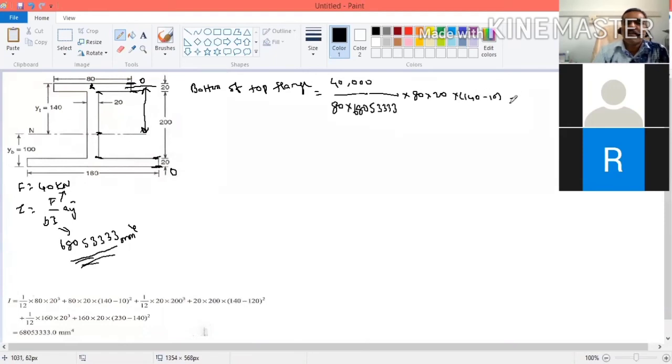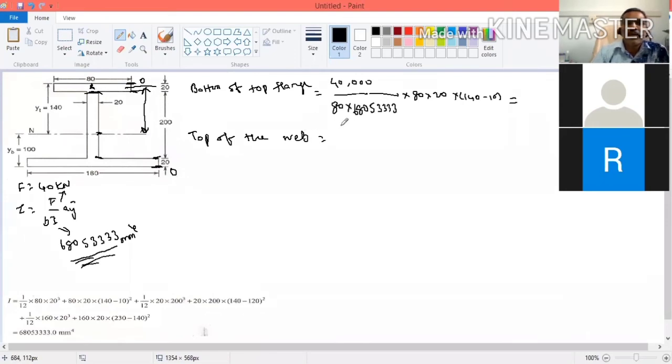So now we can calculate at this point. Now the top of the web, that is also the same point. The only thing is the width is 20 instead of 80.